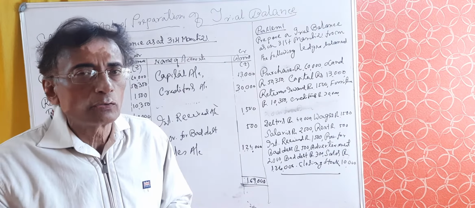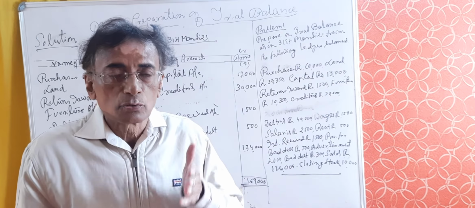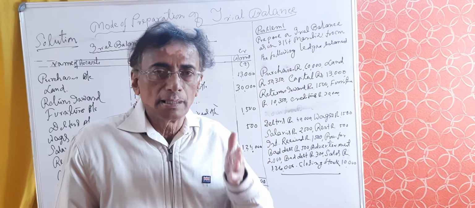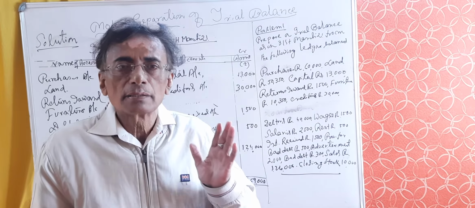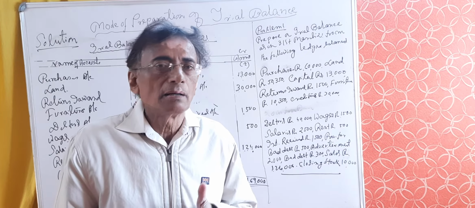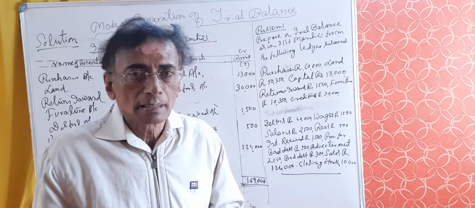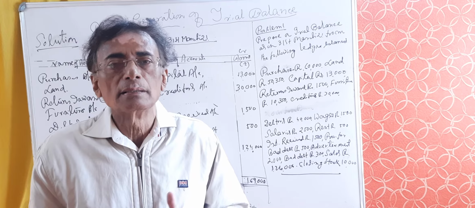Another important point to be noted is closing stock. What is closing stock? The stock unsold at the end of the day or the end of the period or on the balance sheet date never comes in trial balance generally, unless purchase account is adjusted. If purchase account is adjusted at the time of preparation of trial balance, only then closing stock will appear along with purchase account in trial balance. Otherwise, it will never appear in trial balance.